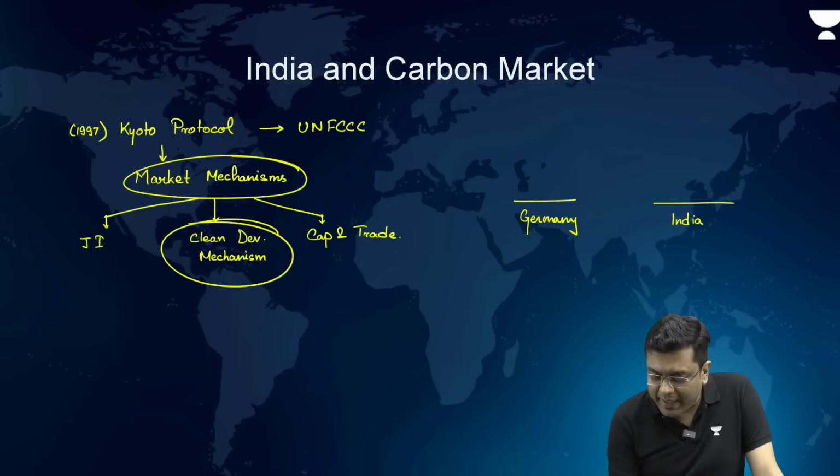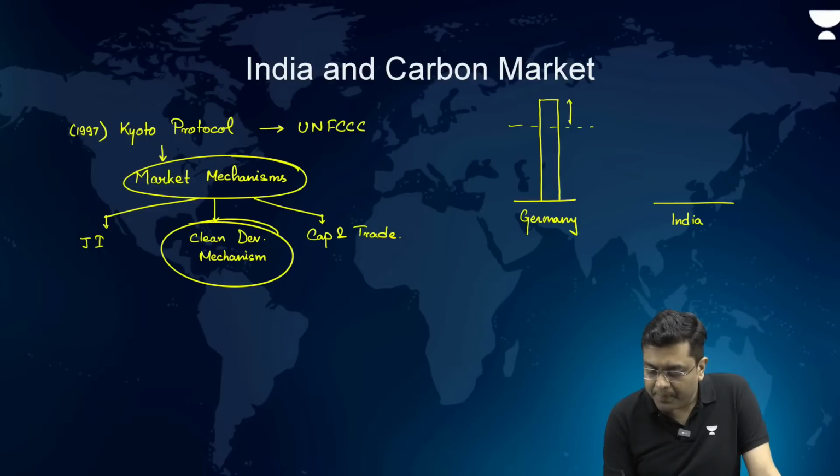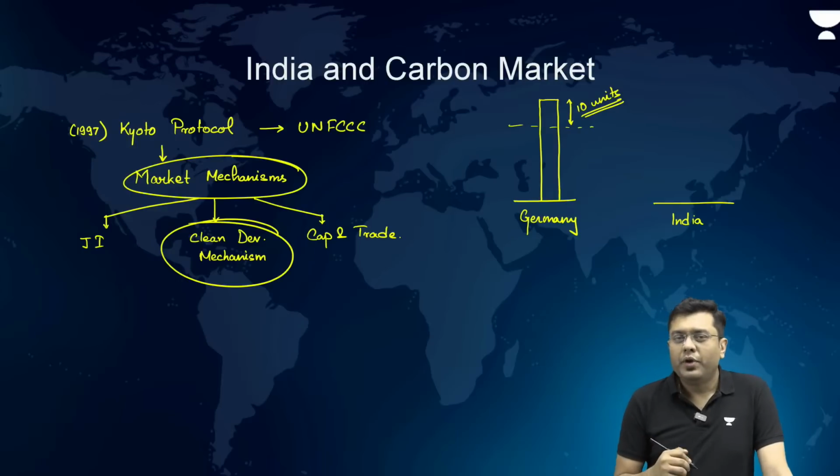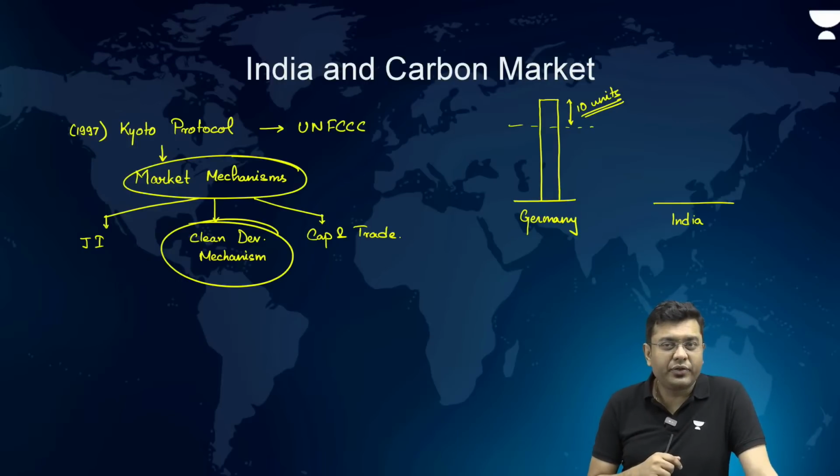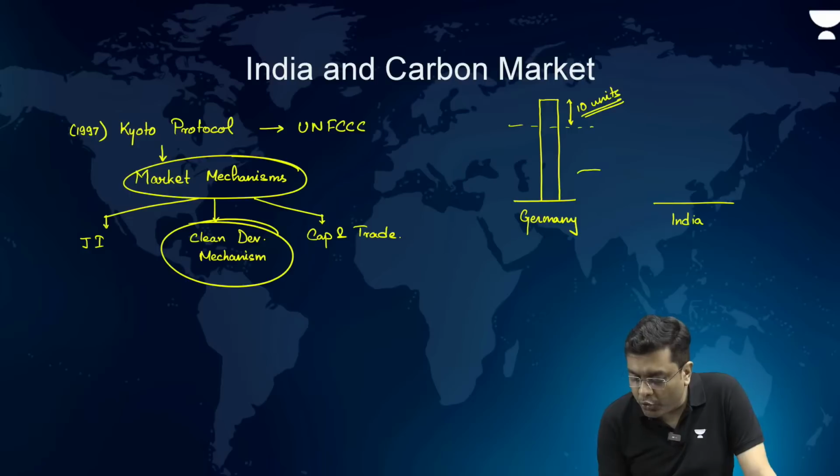Now, Germany has a target. Let us suppose it is emitting more than its target, by 10 units. Now, it needs those 10 credits. Where can it get those 10 credits? What can Germany do?